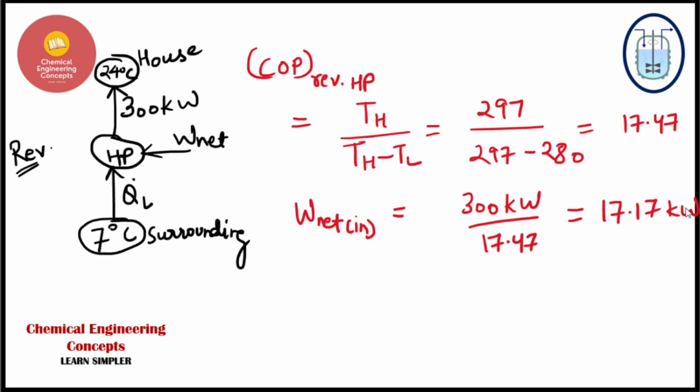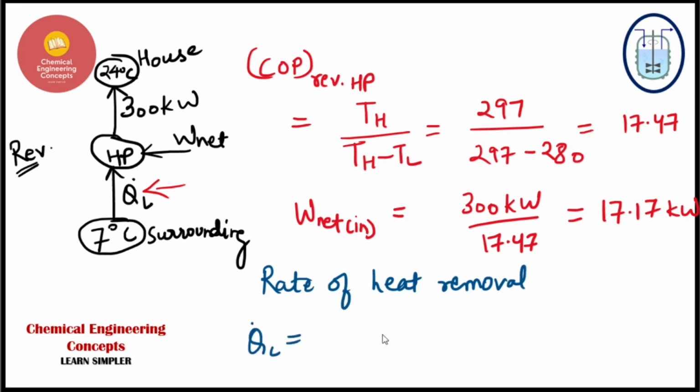Now if we want to find out the entropy change for both the reservoirs, we need to find out how much of the energy is being removed from the system. So for that we will look up the rate of heat removal from the system. That will be simply QL, and it is QH minus W net, which is input.